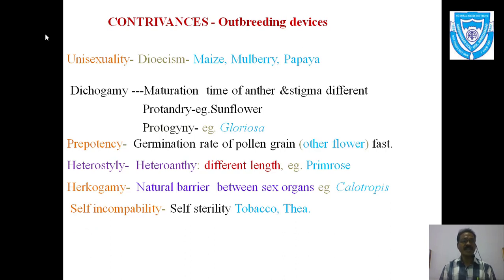And the next one, which is the last one, is self-incompatibility. In other words, we can say self-sterility. That means the flower is bisexual. There is no prepotency or dichogamy or heterostyly or herkogamy. So all are normal. There is no partition between the male and the female reproductive parts. No barriers.